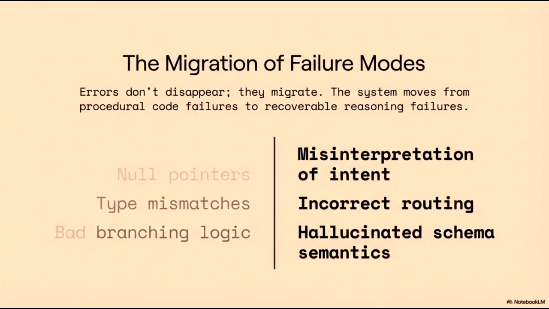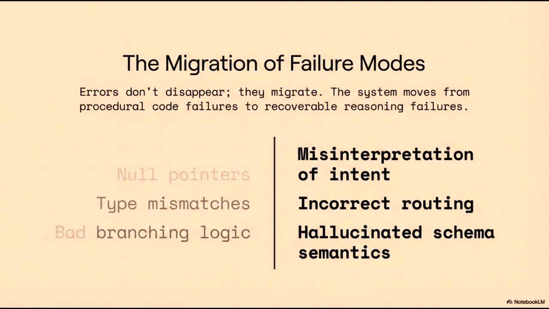The migration of failure modes represents a fundamental shift in how we approach system reliability. As we move from traditional software development to AI-integrated systems, errors do not simply disappear, they transform. We are transitioning from the deterministic world of procedural code failures to a more nuanced landscape of recoverable reasoning failures. On the left, we see the classic pitfalls of software engineering: null pointers, type mismatches, and flawed branching logic. These are hard failures that typically result in immediate crashes. On the right, we see their modern equivalents.